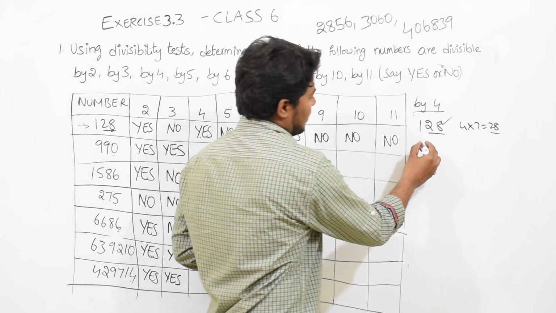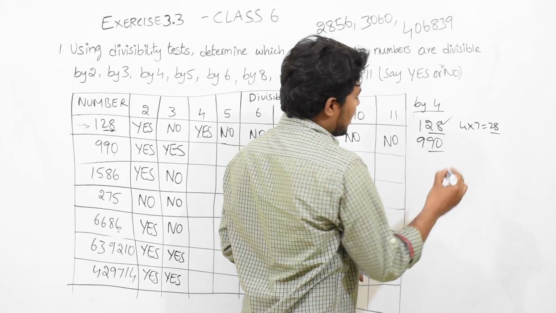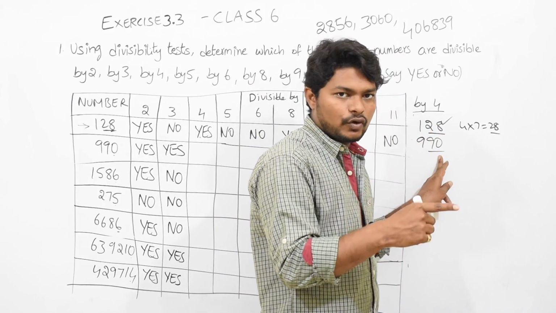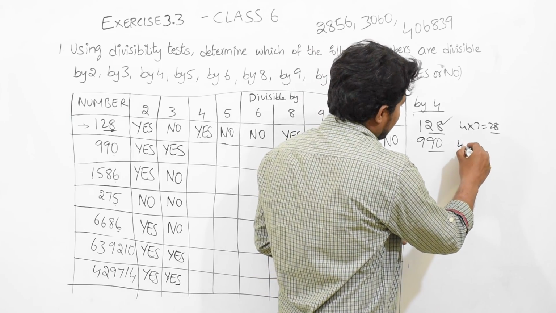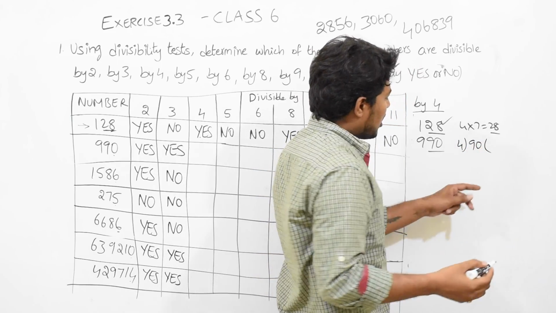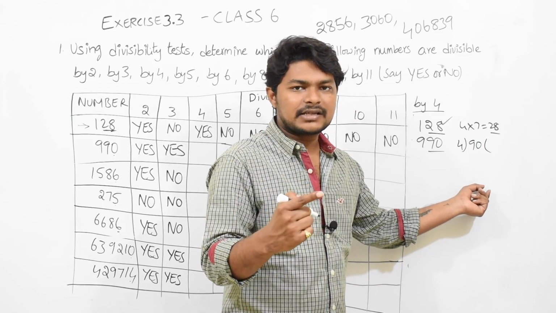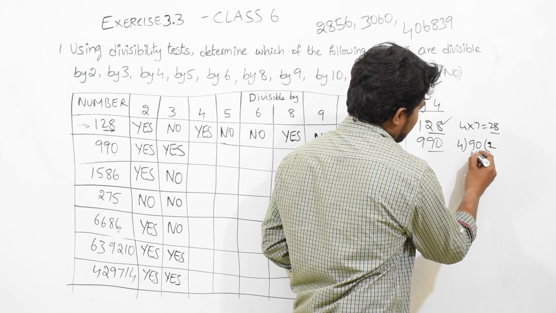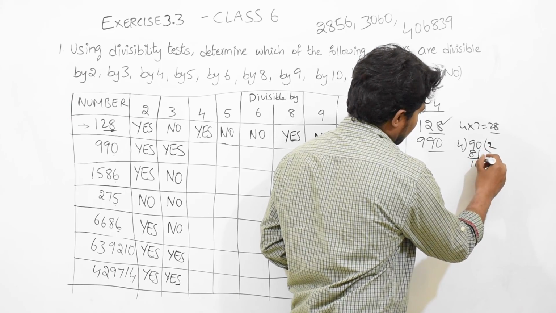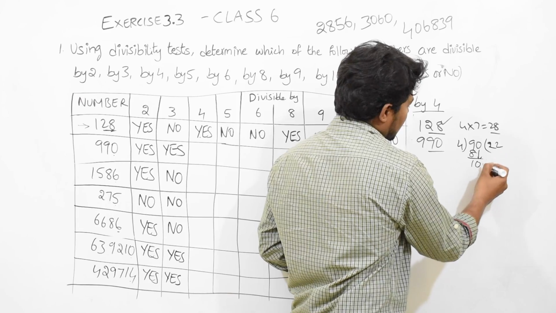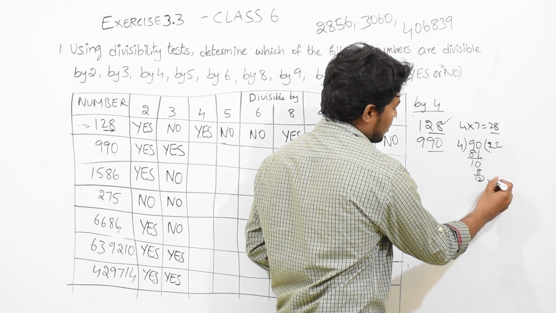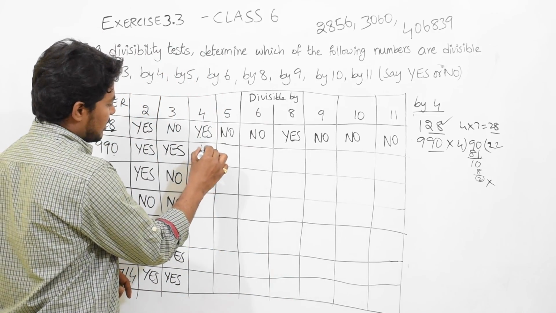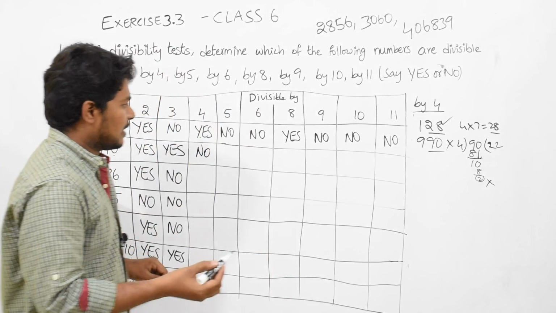Now take 990. What are the last two digits? 90. You need to check whether this 90 comes in the 4 table or not. Otherwise, you can divide 90 by 4 and check the remainder. If the remainder is 0, then yes. If the remainder is not 0, then no. 4 twos are 8, you bring down 0, 4 twos are 8, remainder 2. It is not 0, right? So this 990 is not divisible by 4. You write no. Then 86.